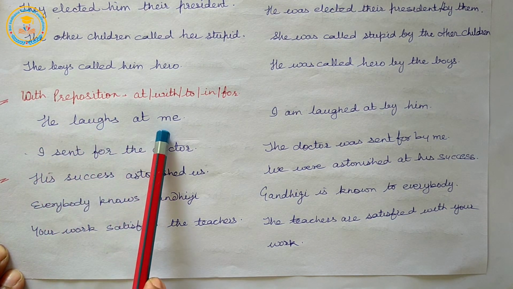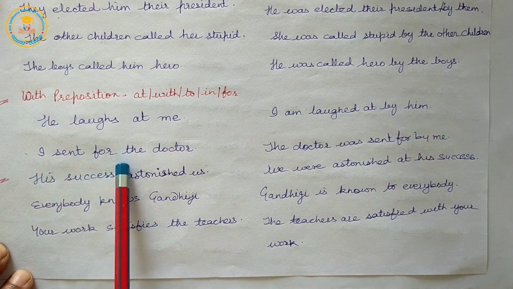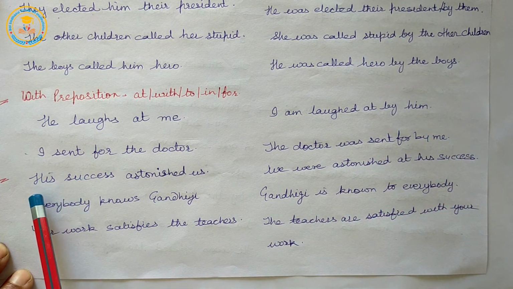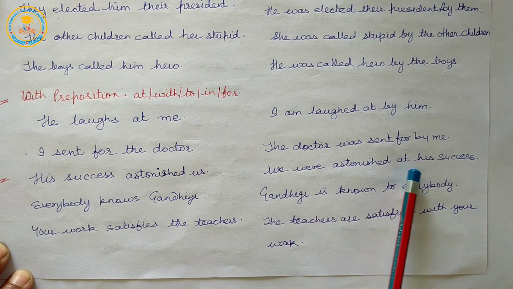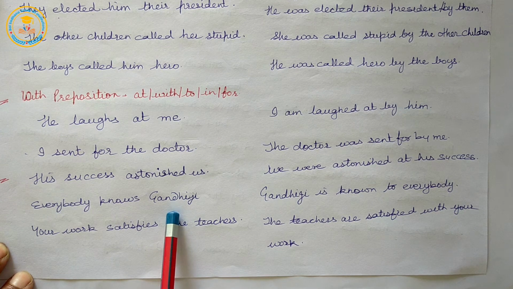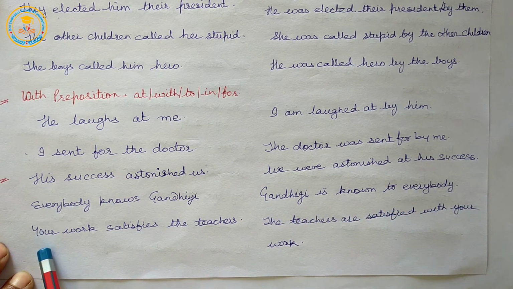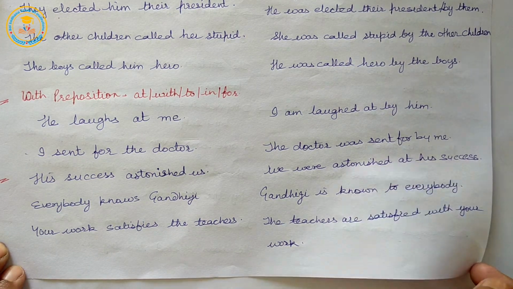He laughs at me. I am laughed at by him. I sent for the doctor. The doctor was sent for by me. His success astonished us. We were astonished at his success. Everybody knows Gandhiji. Gandhiji is known to everybody. Your work satisfies the teacher. The teachers are satisfied with your work.